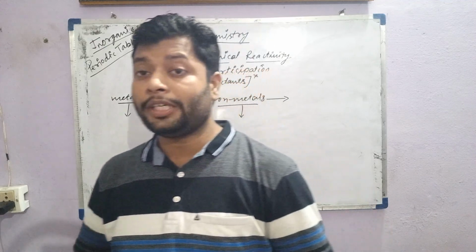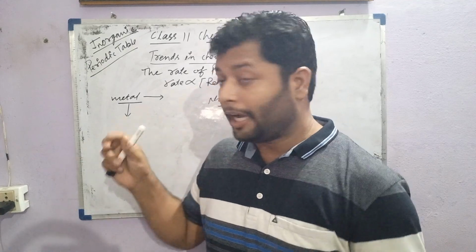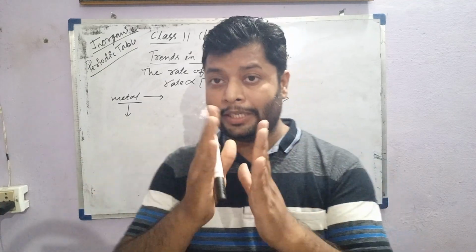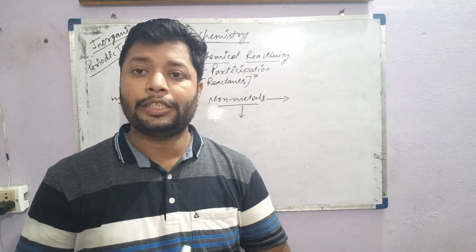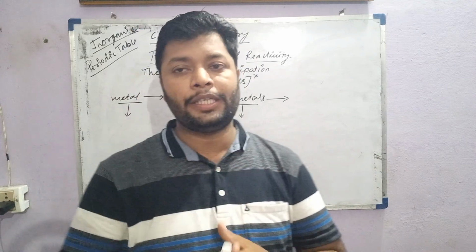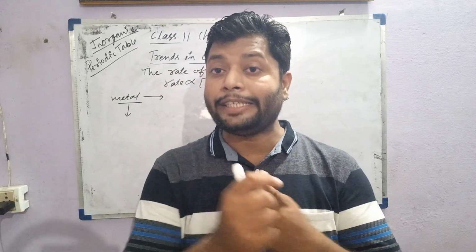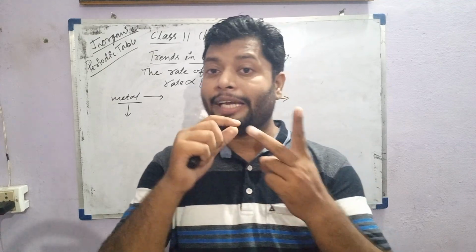Xenon is inert, but oxygen and fluorine can react with xenon and radon also. This is the reason almost all elements combine with oxygen and fluorine. This is called the oxidative property of oxygen and fluorine. They can easily oxidize the metals and nonmetals.